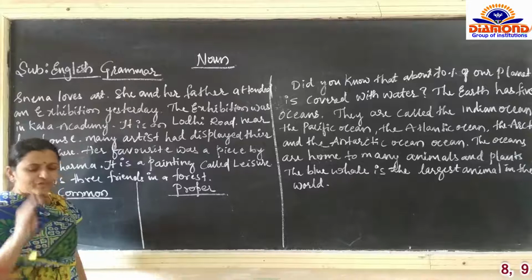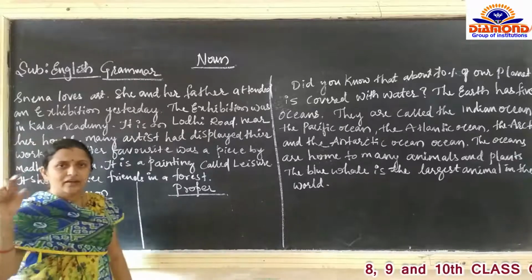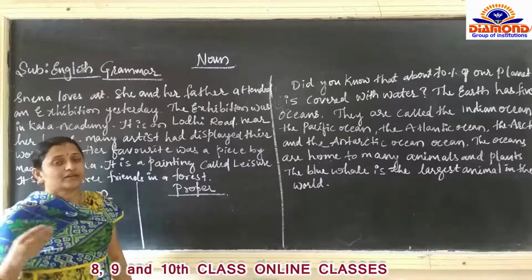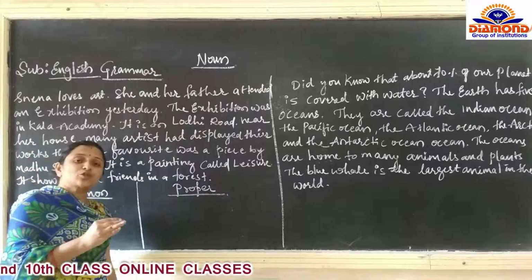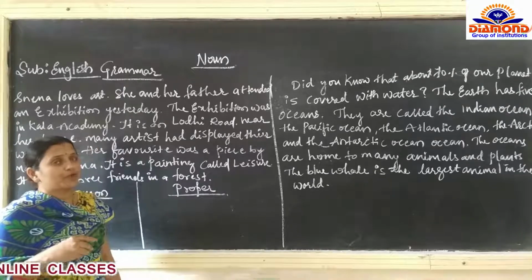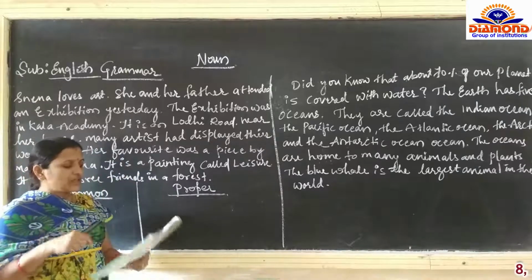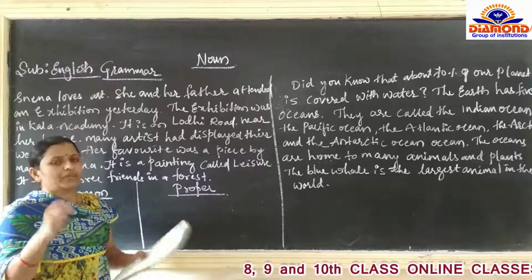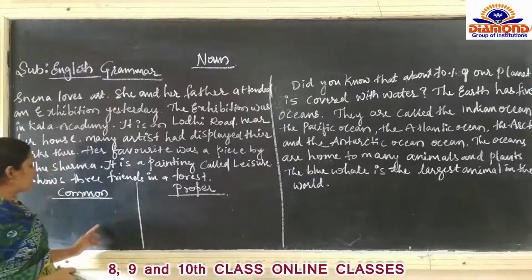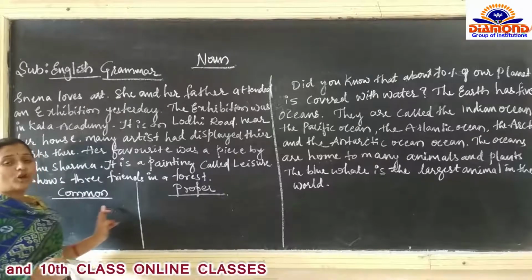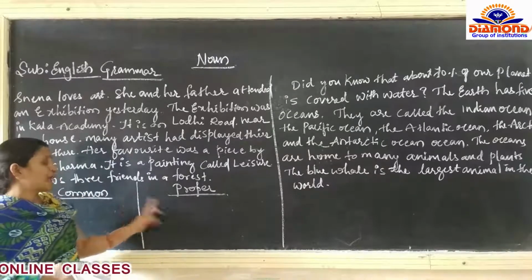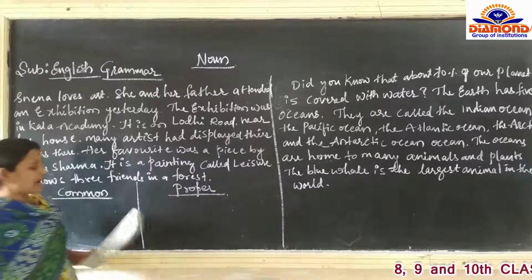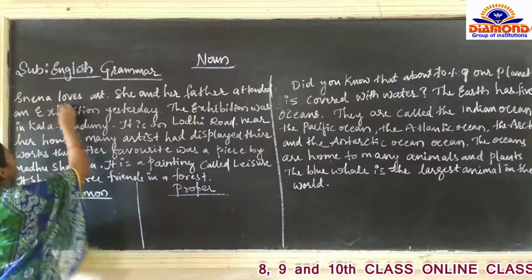Let us underline the nouns. After that, we are going to clarify which one is a common noun and which one is a proper noun. In this, the question is: identify the proper and common nouns and put them in the correct column. Two columns I have made here. In the first column you have to write common nouns, and in the second, proper nouns. First let us underline loves.